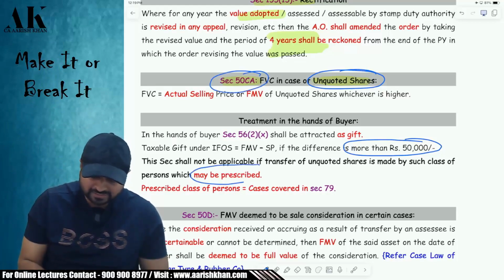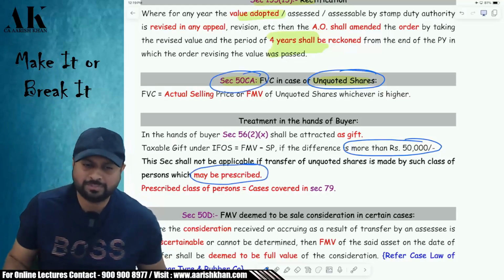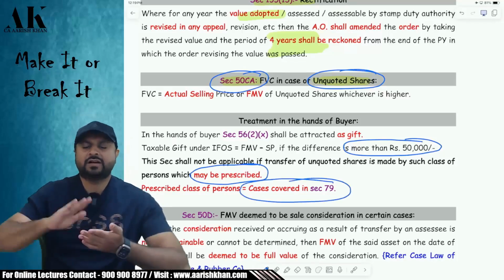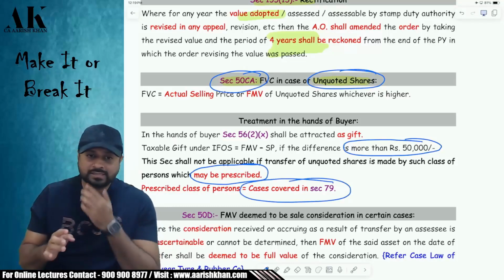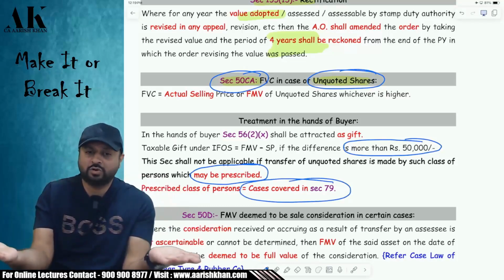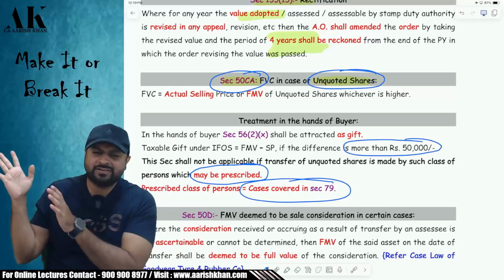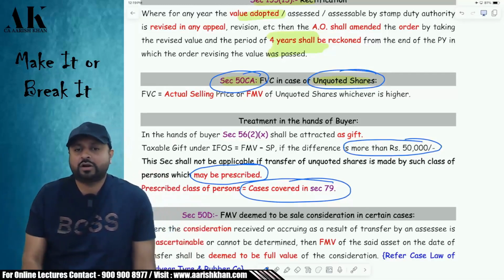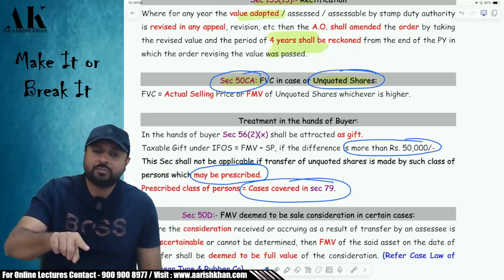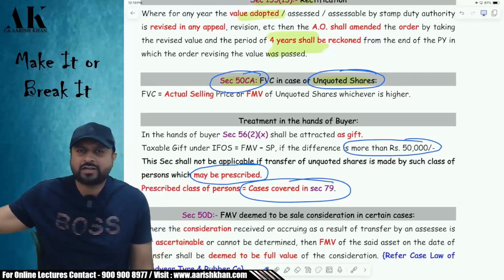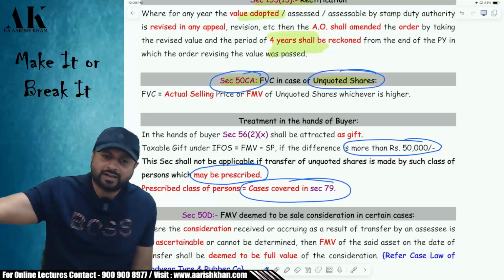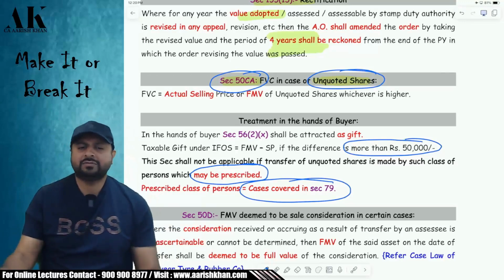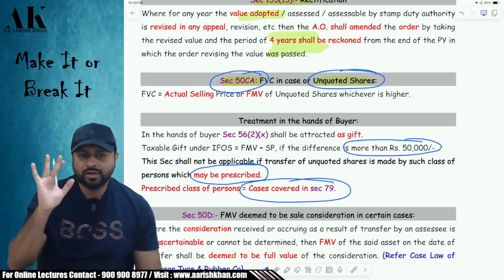There are some cases which are prescribed by the government. In those it is not applicable. Those are covered in section 79 also. That is, if a company is into losses and the central government has moved a petition to the NCLT, the National Company Law Tribunal, and the tribunal has suspended all the directors and they are bringing in new shareholders at that point of time, then if you sell the shares at a price lower than the fair market value, it is allowed to them.